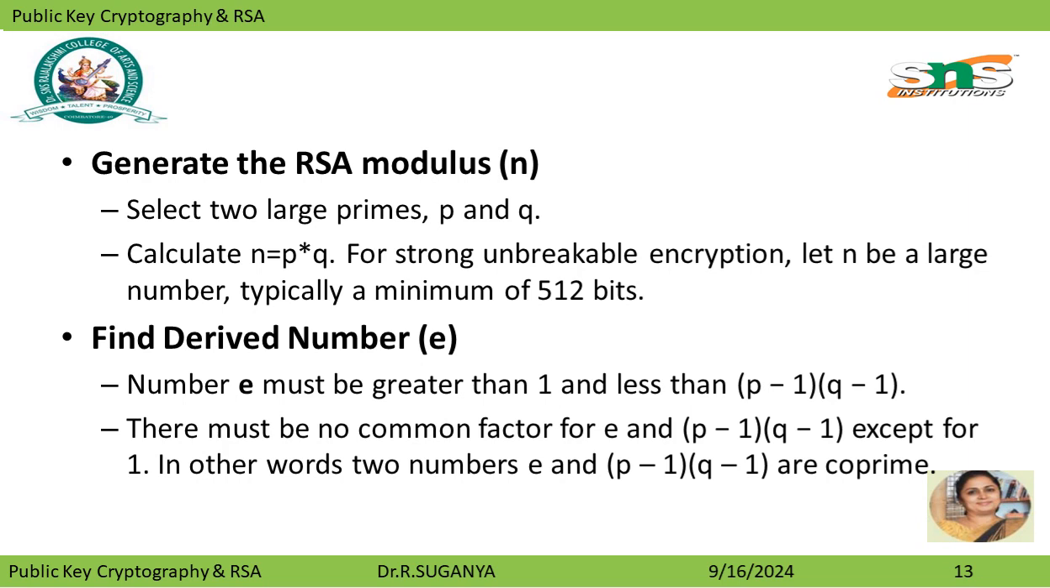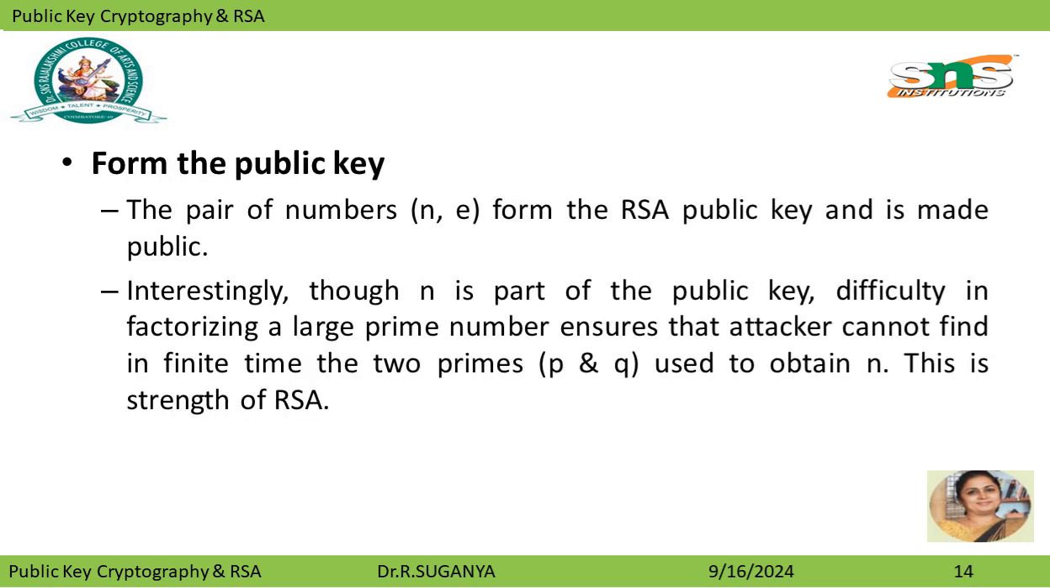Find the derived number e, which must be greater than 1 and less than (p minus 1) times (q minus 1). There must be no common factor for e and (p minus 1)(q minus 1) except 1. In other words, e and (p minus 1)(q minus 1) are co-prime. It forms a public key. The pair of numbers n comma e form the RSA public key and it is made public.